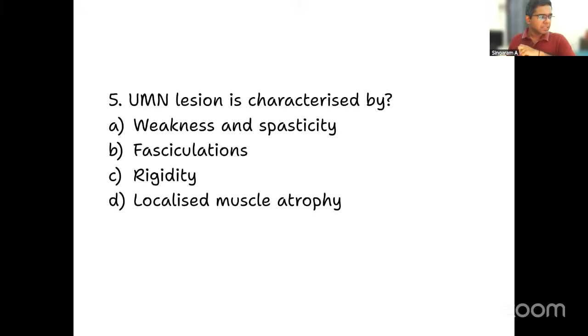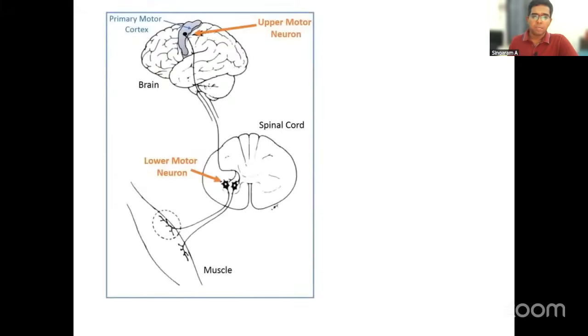Please remember, distinction between UMN and LMN is always a very potential question, whether in medicine or physiology. Questions are asked in your exams, so you should know about it. First, a quick idea about upper motor neuron and lower motor neuron. From the level of the motor cortex, the cerebral cortex, to the level of the anterior horn of the spinal cord is what we call upper motor neuron. Can you see that? This area is the upper motor neuron.